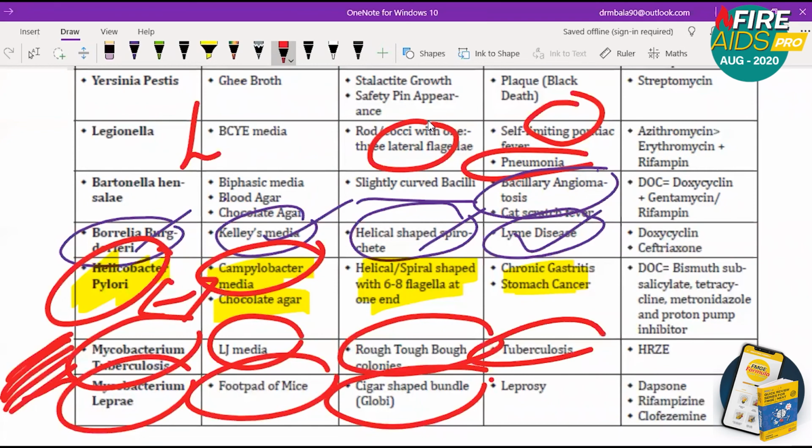So MTB causes tuberculosis. M. leprae causes leprosy. Leprosy is also called Hansen disease. That is the MCQ.